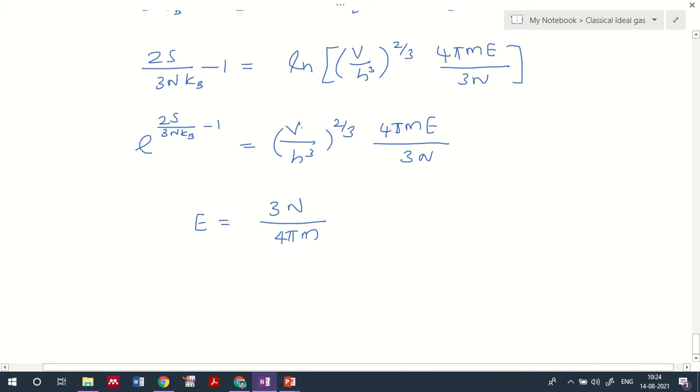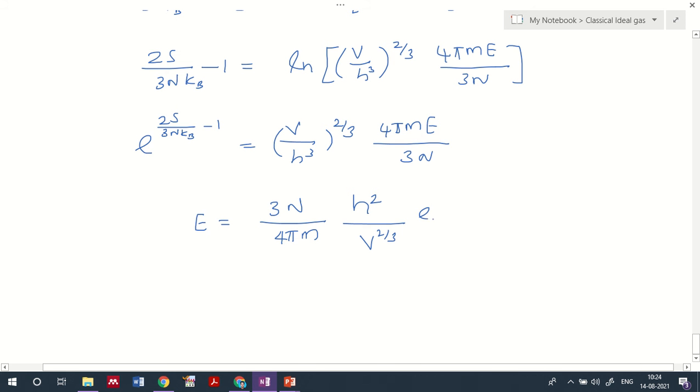Now if I take V raised to 2 by 3 divided by, taking this superscript inside, that is V raised to 2 by 3 will be there, and on taking the h cube and 2 raised to 2 by 3 outside, h square will be there, then V raised to 2 by 3 will be there.